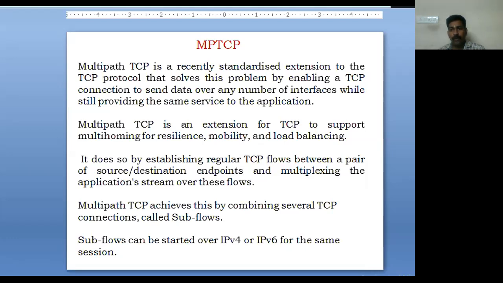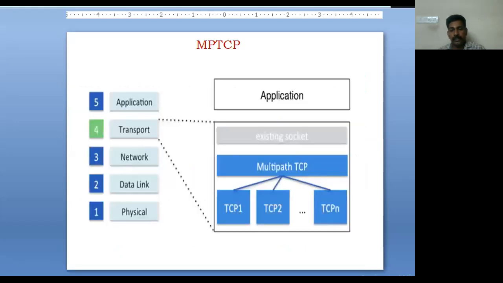For example, for home appliances, we can go for MPTCP. It does so by establishing regular TCP flows between the source and destination and multiplexing the applications. It achieves this by combining several TCP connections, which are referred to as subflows. The subflow can be started over IPv4 or IPv6. In this we can see how MPTCP works for multipath TCP. Under this we have n number of TCPs, which will communicate through multipath TCP.